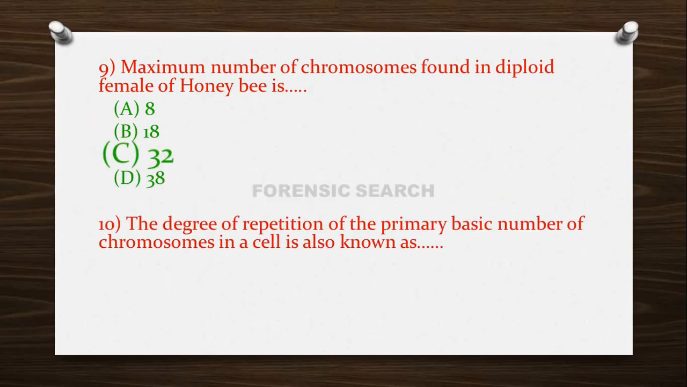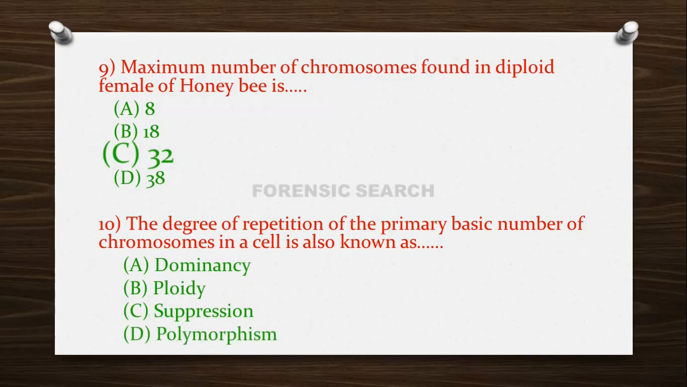Then the next question is, the degree of repetition of the primary basic number of chromosomes in a cell is also known as? Option A, dominancy. Option B, ploidy. Option C, separation. And option D, polymorphism. So the correct answer of this question is option B, that is ploidy.